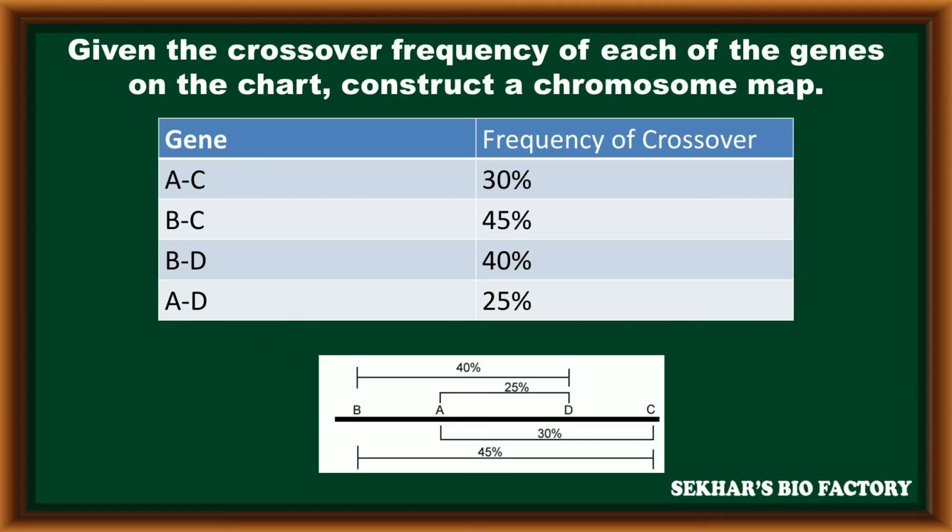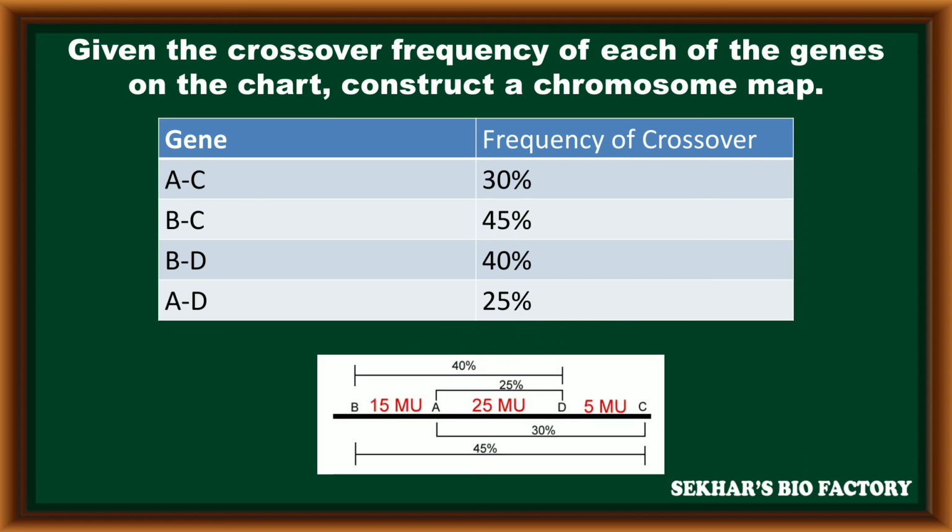The next one is 30%. There is a 30% frequency of crossing over between A and C genes. And finally, the lowest percentage is between A and D genes, equal to 25%. So based on this frequency of crossing over, we can arrange the genes present on one chromosome. Based on these percentages, the arrangement of genes on the chromosome is B, A, D and C. In this way, the chromosomal maps were constructed by the scientist Sturtevant.